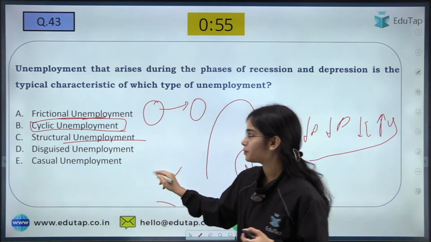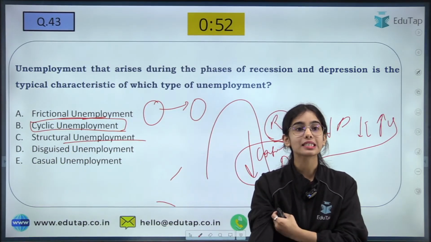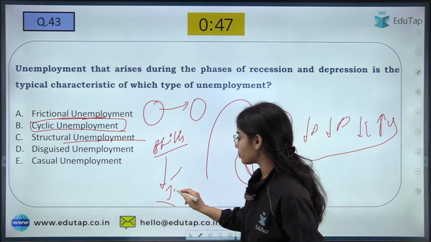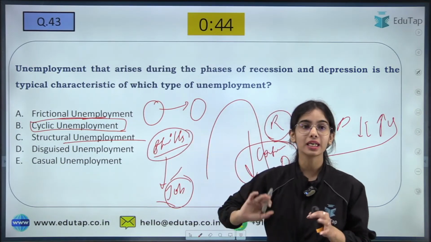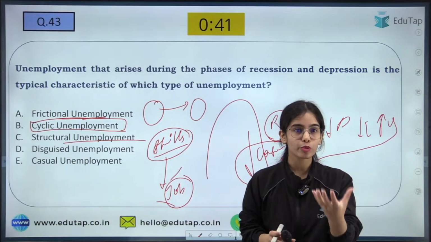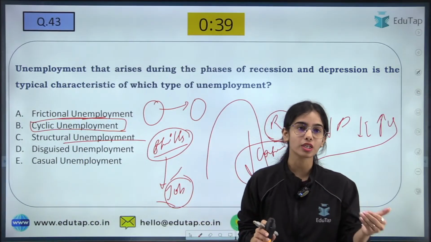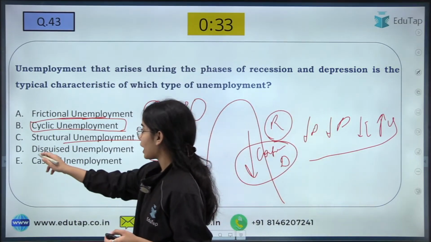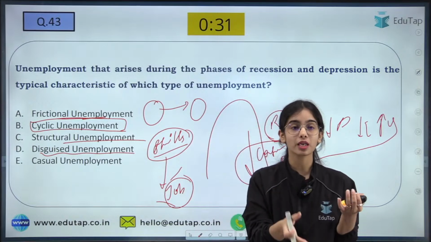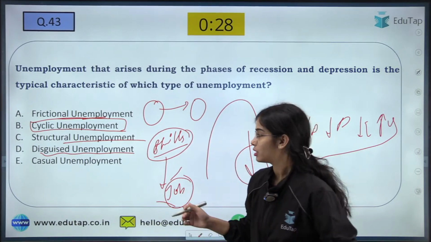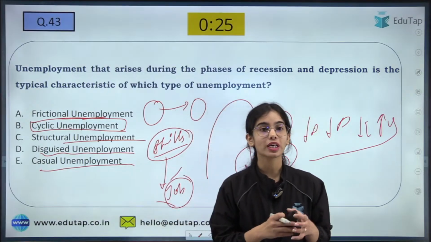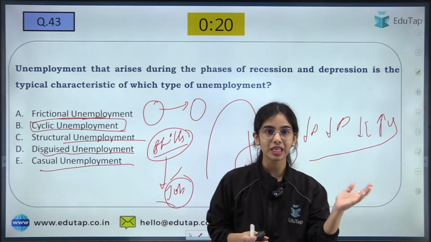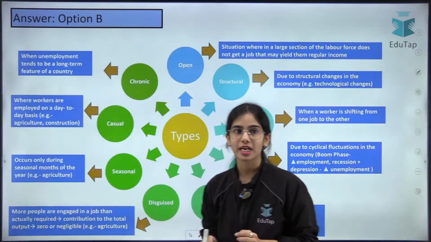Structural unemployment is when the skill set is not matching. The skills that I have are not required for the job, so I will be without a job until I improve my skills to get a job. That is structural unemployment, when the skill set is mismatched because of technological change or something. Now disguised unemployment means you seem to be working but you are not adding anything to the production. Casual unemployment means you are unemployed on a casual basis: on some days you are employed, on some days you are unemployed.